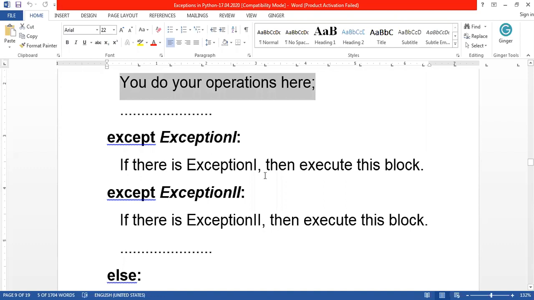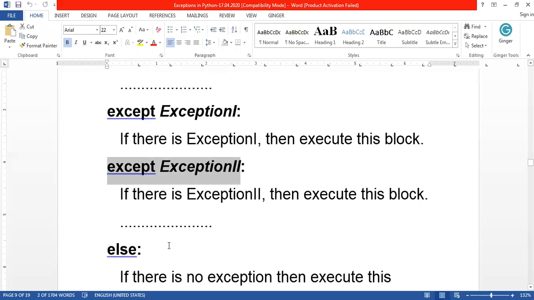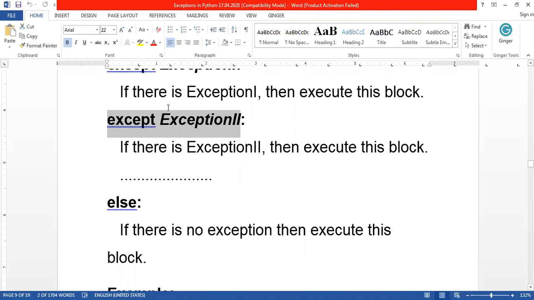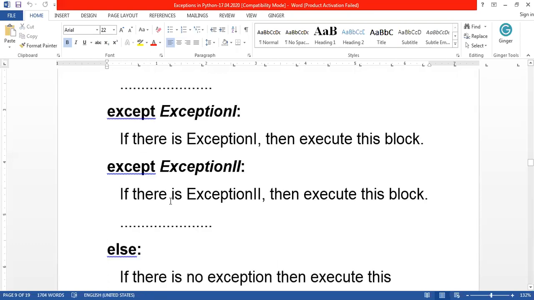For example, if I have a doubt that two errors may occur, one is an IOError and another is a NameError, then I give two except clauses. The first except will handle IOError, and the next except will handle NameError. Like that you can give many except blocks, depending on the possible errors in your program.